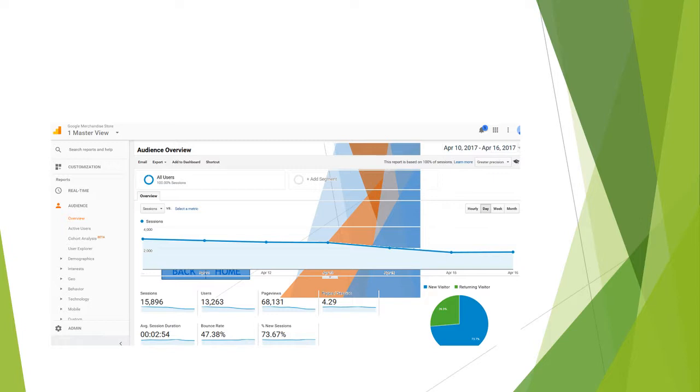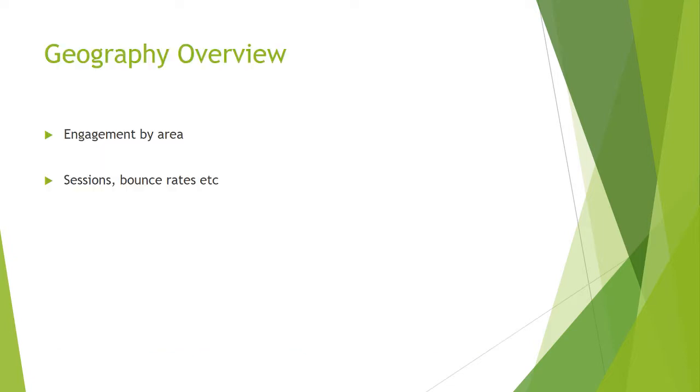Of course, we could see that our bounce rate was still below 50%, which is generally good. And of course, our average duration for visitors was around 3 minutes.